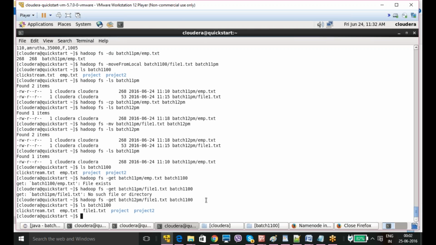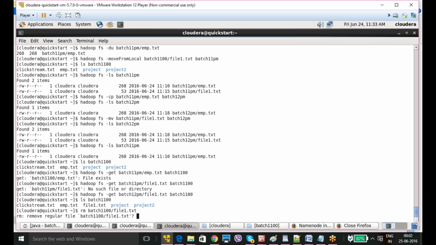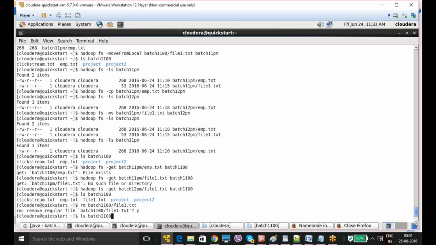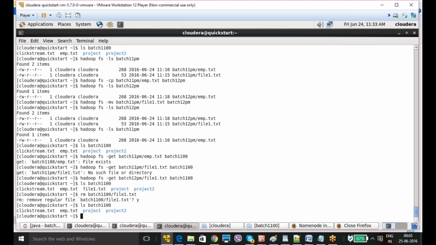I will show you deleting a directory also. I forgot to, sorry guys. If you want to delete a file in the local system, you can give rm. In batch 11.0, I want to delete file1.txt. You can just give rm file1.txt. It will ask if you want to remove it. Yes, you need to give y. So it will be deleted. Now if you see in batch 11.0, my file1.txt is not there.